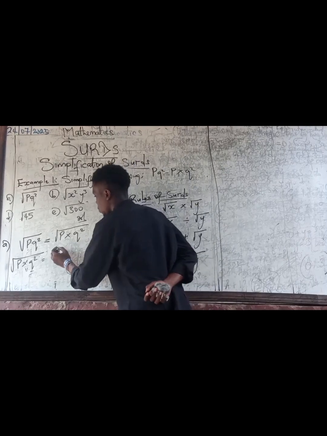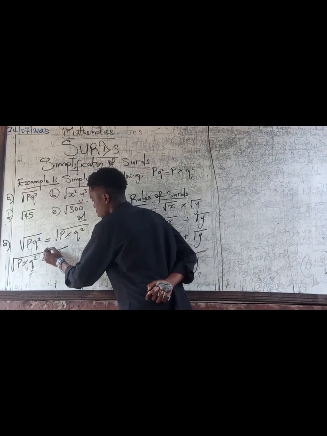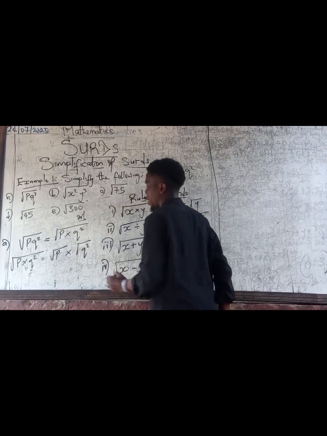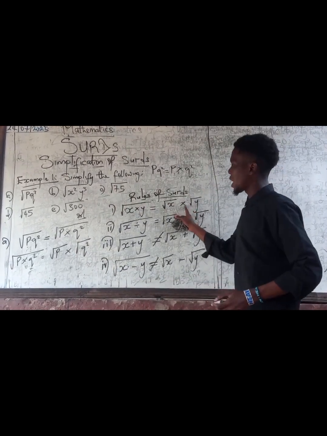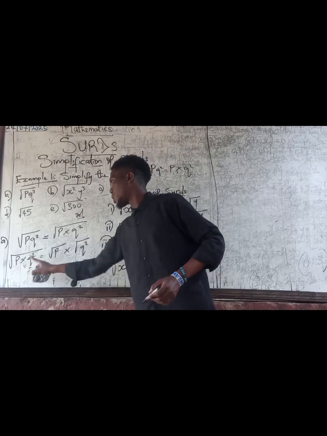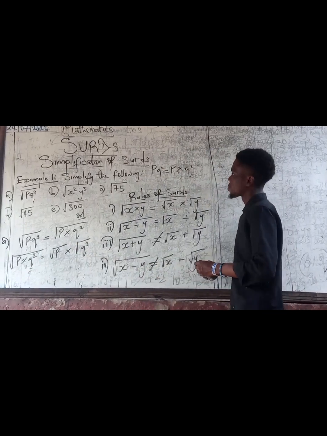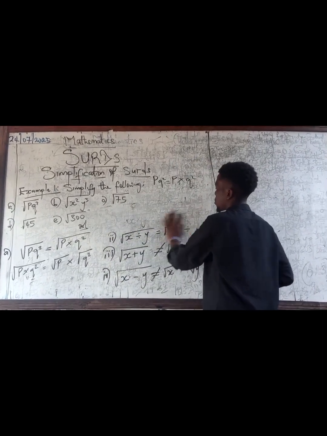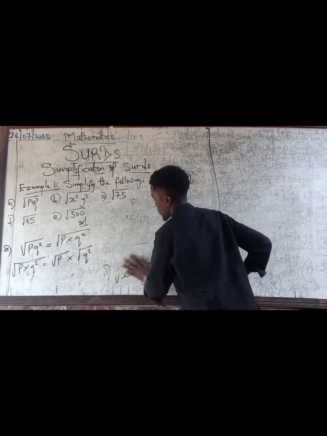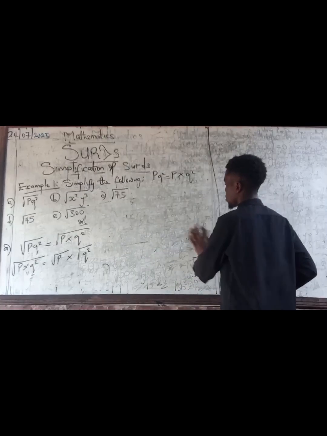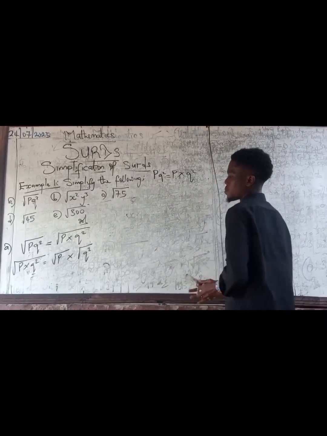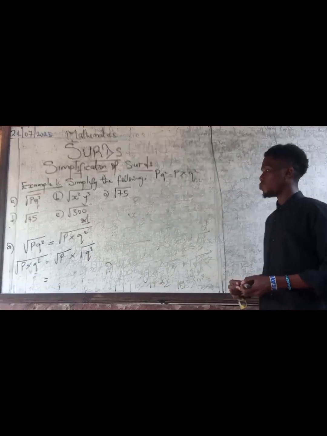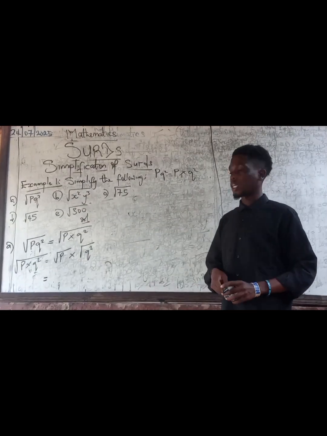Exactly. So you take the first one, square root of p times square root of q squared. You can see it. The reason why I can apply this is because here we have multiplication. Alright? So, now that you've applied that rule, let's go ahead with the simplification now.